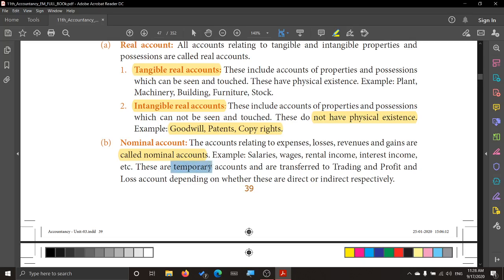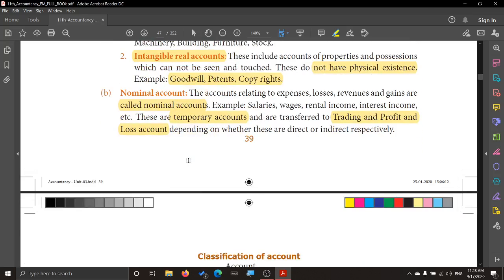But they are all temporary accounts. They are not permanent accounts because they all are transferred. The balance of all these accounts, that is the nominal accounts, will be transferred to the trading and profit and loss account, depending upon whether they are direct or indirect expenses. Why is a nominal account a temporary account? Because at the end, when we are preparing the final accounts, all these account balances will be transferred. Where are they transferred? They are transferred to the trading and profit and loss account. So we call them a temporary account, nominal account.